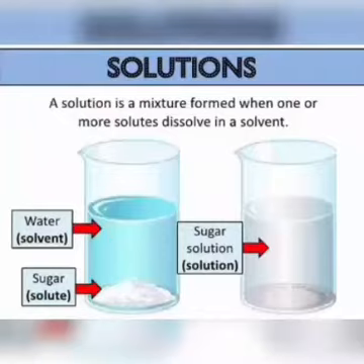What is a solution? A homogeneous mixture of two substances or more than two substances is called a solution. Now the types of solution.